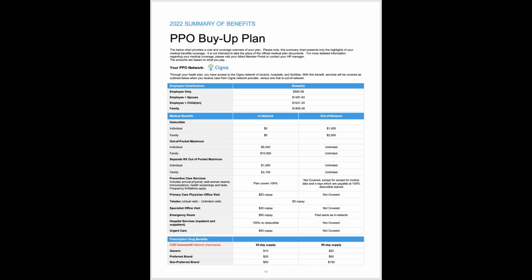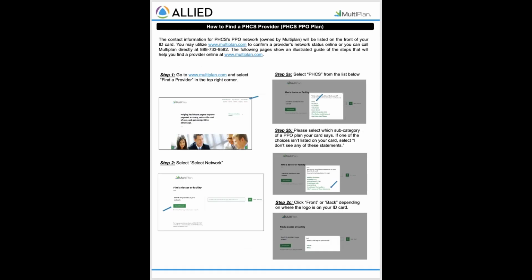So those are the major medical options offered for 2022. I won't go through every other page here in detail, but I do want to note everyone has access to this document. If you elect the PHCS PPO plan, we've included provider instructions here and how to find physicians that are in network. These are the online instructions.